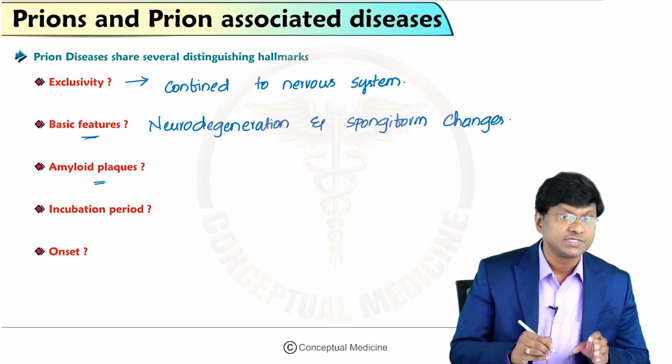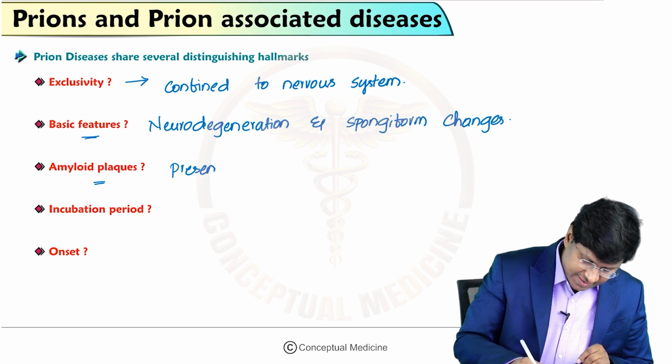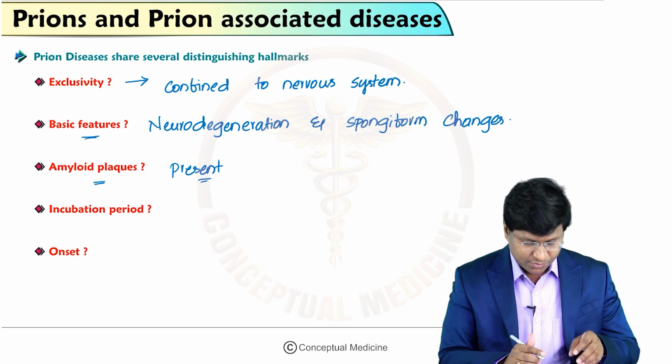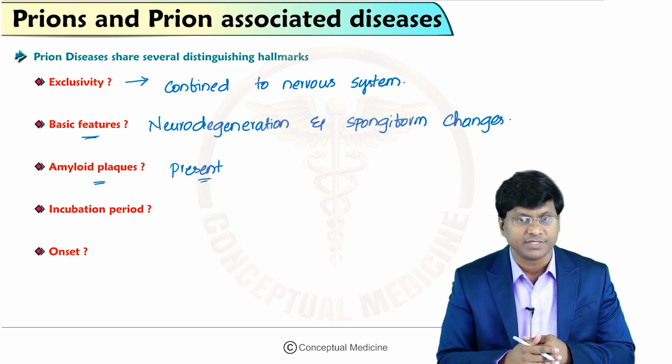And in these individuals, amyloid plaques may be present. What is amyloid? Amyloid is nothing but the abnormal protein which gets accumulated. So amyloid plaques may be present, and these prions are also nothing but abnormal proteins.